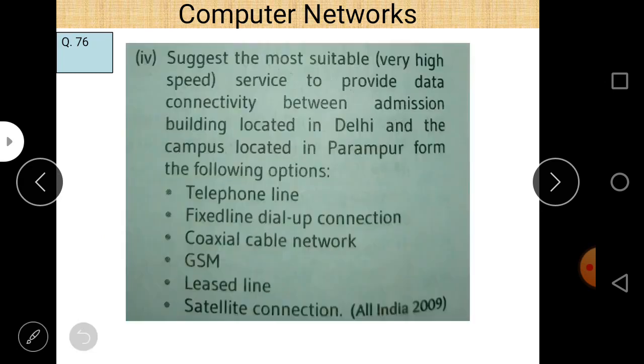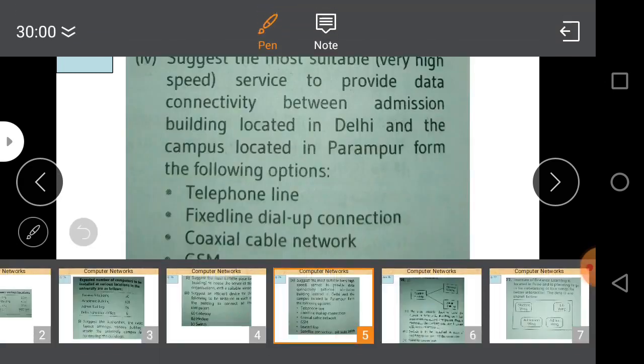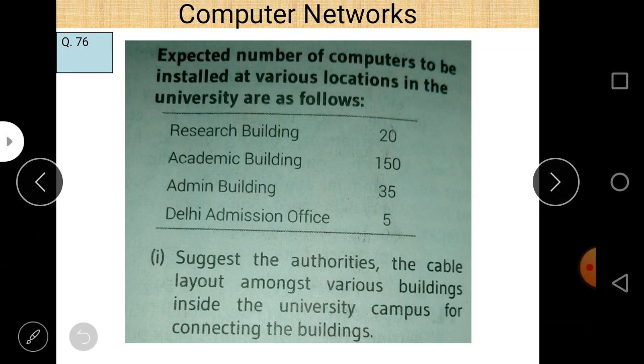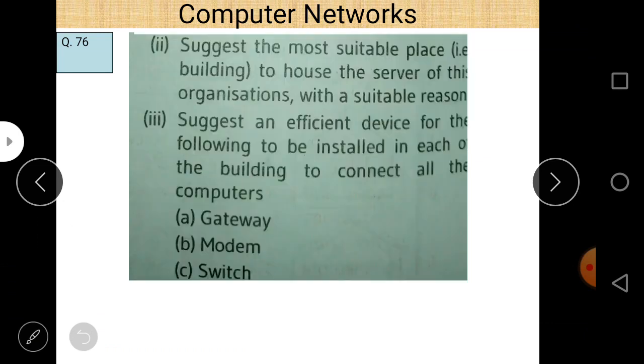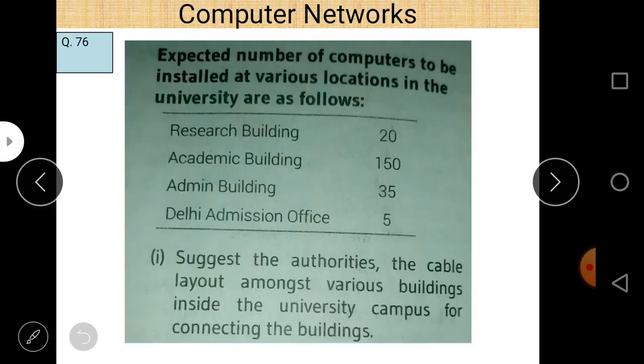The next question says: suggest the most suitable place in the building to house the server of the organization, with a suitable reason. To find out the server room, first of all, let us check the number of computers within each building.